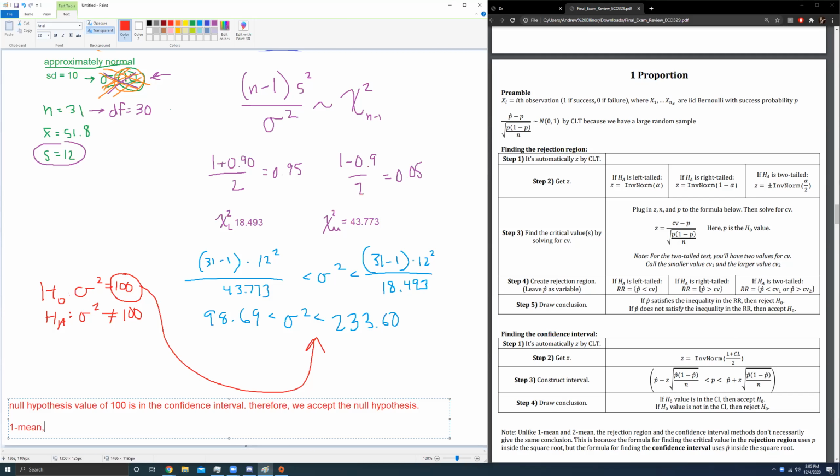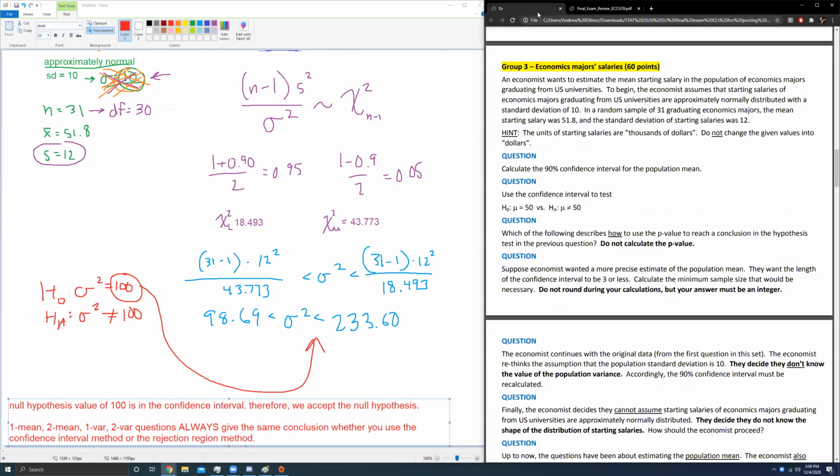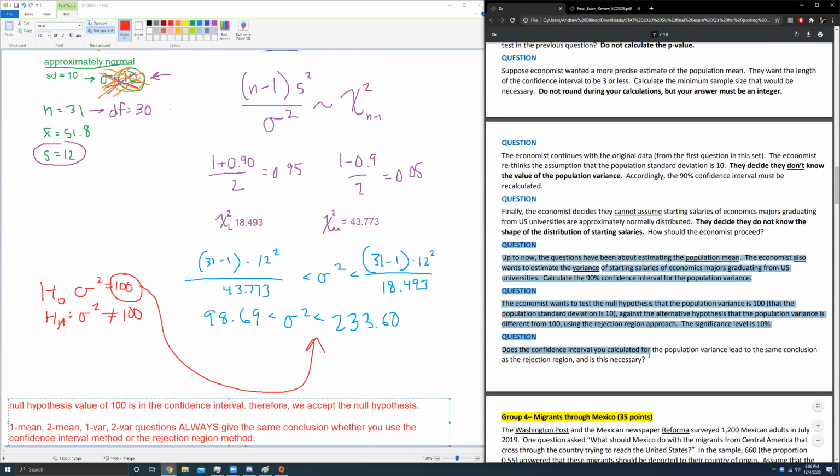So one mean, two mean, one variance, and two variance questions always give the same conclusion, whether you use the confidence interval method or the rejection region method. This question was about one variance.